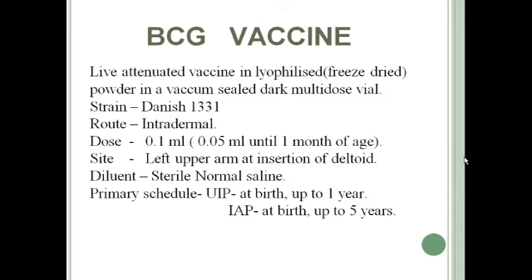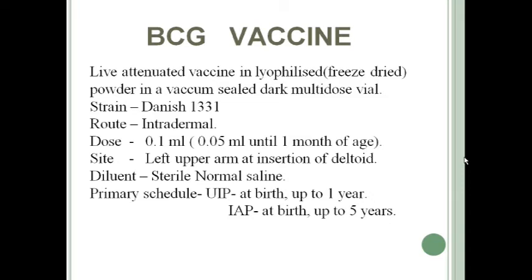That means in one vial you can immunize around 10 to 20 children. So it contains multiple doses. You can immunize multiple persons from one vial. That is called a multi-dose vial. And the strain used in BCG vaccine in India is Danish 1331. This is the strain used for preparation of BCG vaccine.